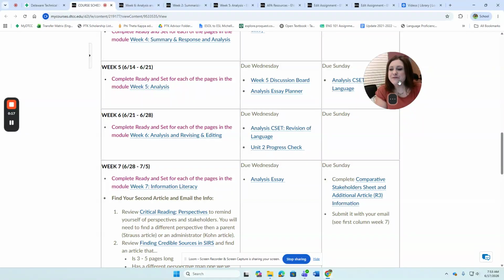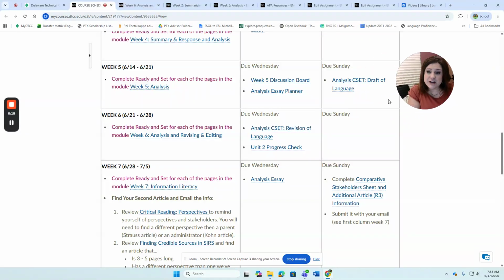Last week, you finished up, or actually started writing your analysis essay. You created your planner, you practiced with the discussion board, and then you started with your draft of the language section, right? So you should have 2 paragraphs of your essay all set and ready to go.